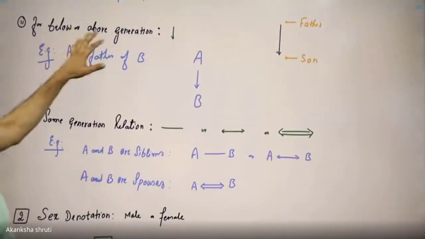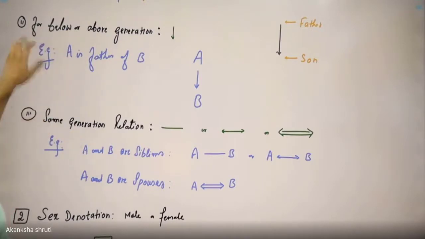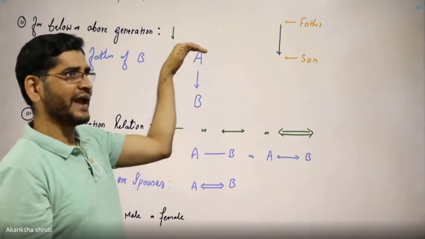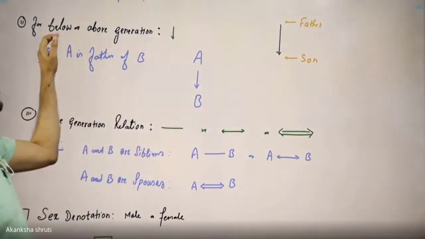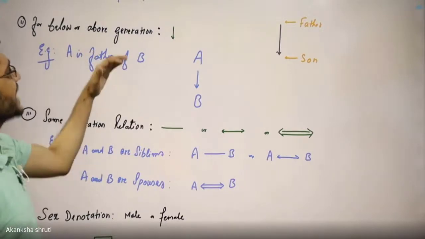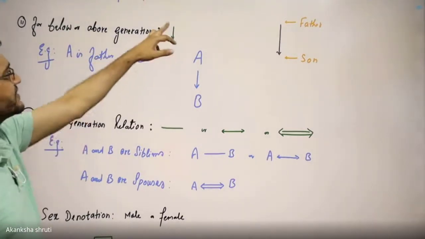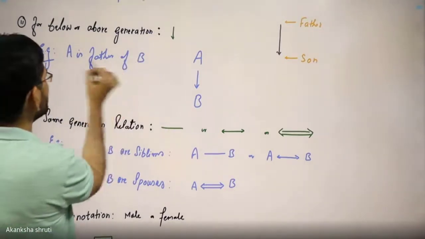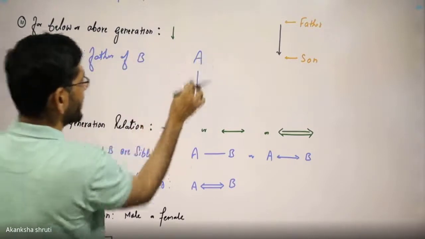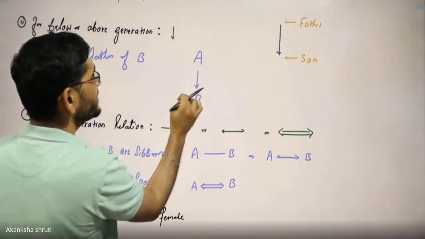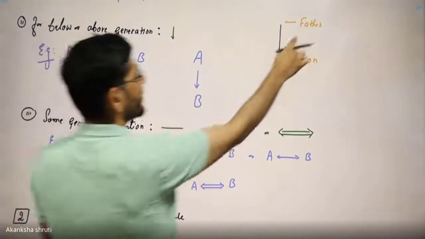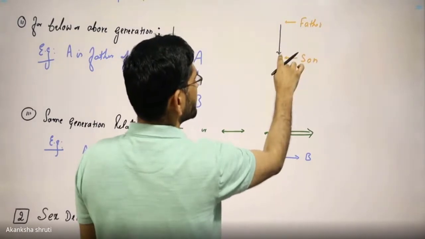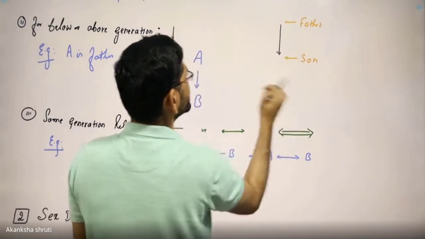Students, the same thing we have represented here, broken into 2 parts. So this generation relation may be one below another or one above another. If one is below another, or one is above another, we shall always use the down arrow. Example, A is father of B, means A will be above B. So the arrow should always be downward. Therefore, father should be written at the top and son should be written at the bottom, and the arrow should be downward.